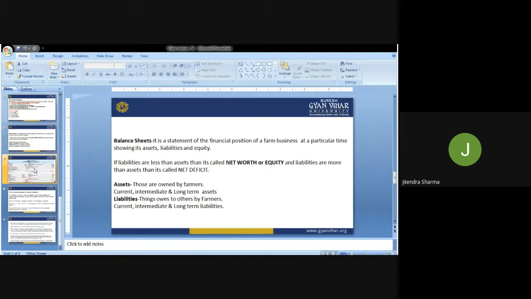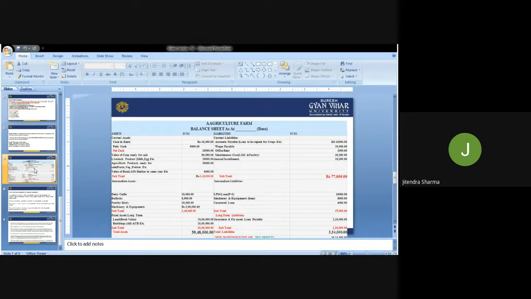Now I'll give you one example of a balance sheet. You see that everything is clearly explained, and current assets and current liabilities are both clearly mentioned here. This is the balance sheet of a farm on a particular day. The rupees I have also mentioned for better understanding: cash in bank is 20,000 rupees. Accounts payable to loan deposit, we are talking about current assets and current liabilities, is 15,000 rupees. Then petty cash 5,000 rupees. So these are 25,000 rupees.